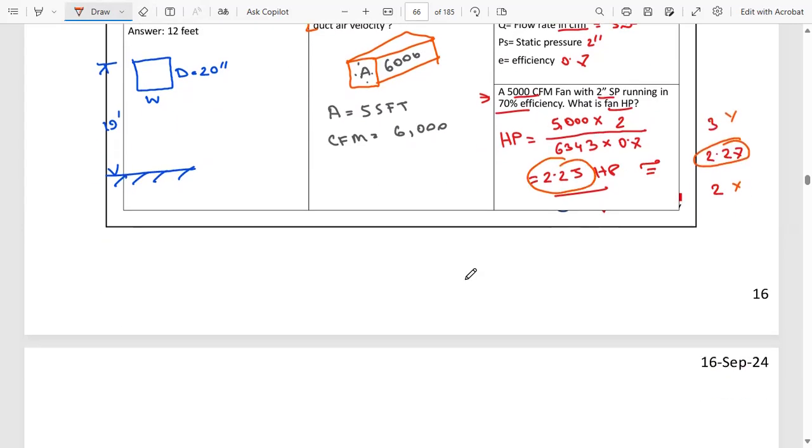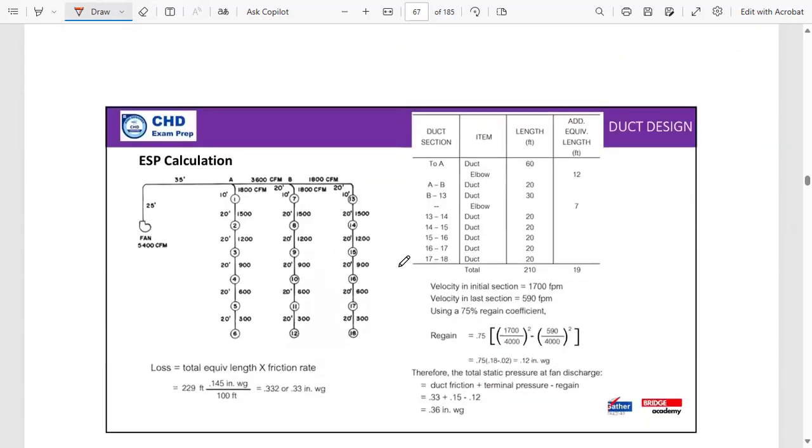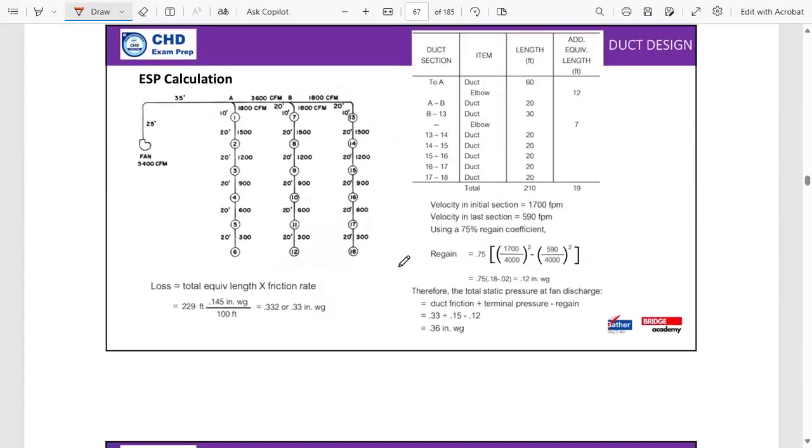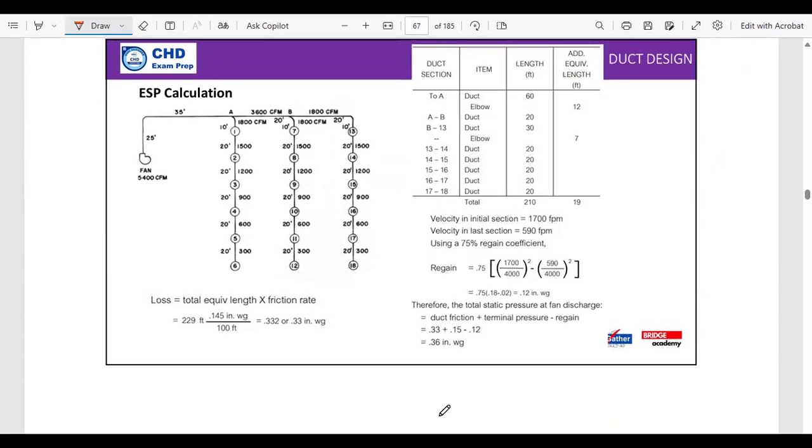Okay, let's move forward. In this particular segment, we are going to talk about ESP calculation of the fan. We, as HVAC consultants or designers, do it a lot. There will be a few questions from ESP calculation. Most of them are straightforward. You actually have to make the concept very clear in your mind, and the maths that is going to come from ESP calculation are very simple maths.